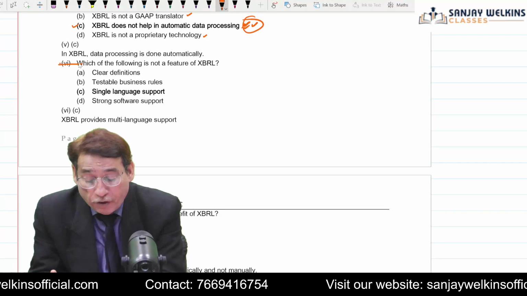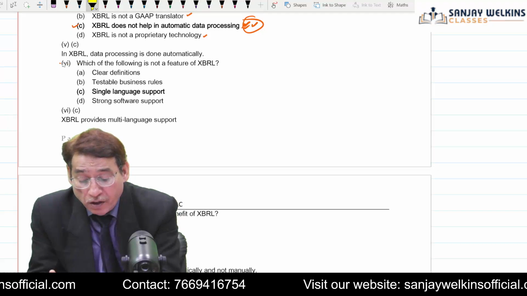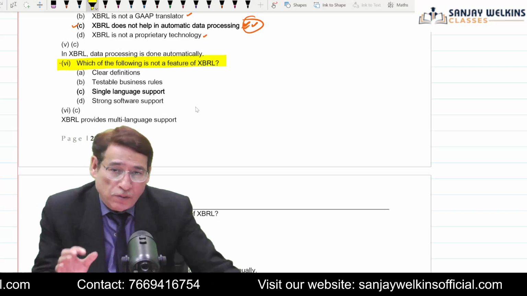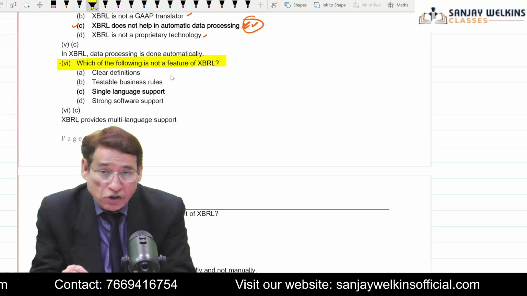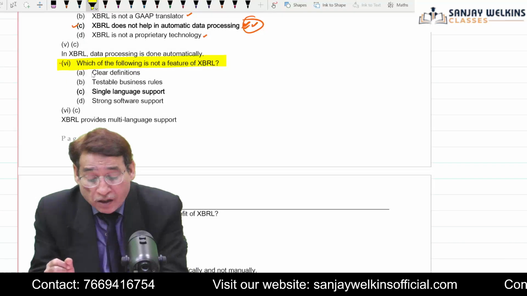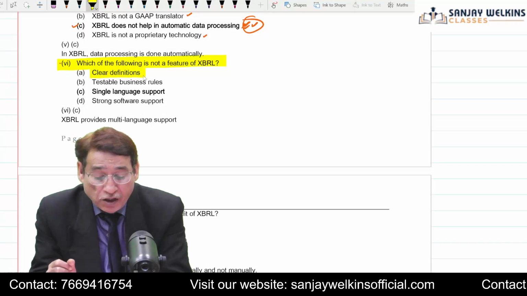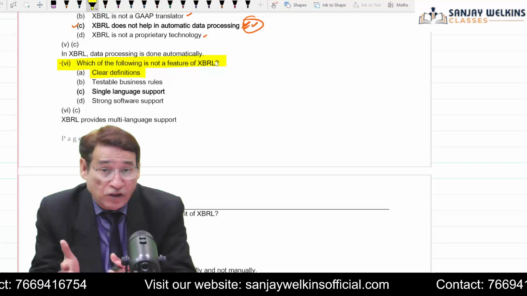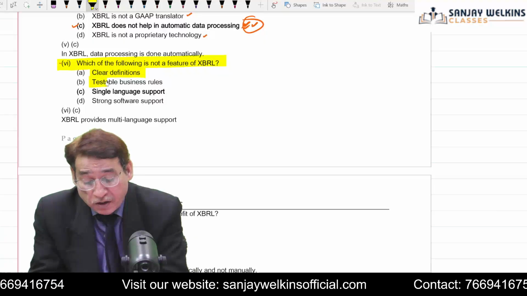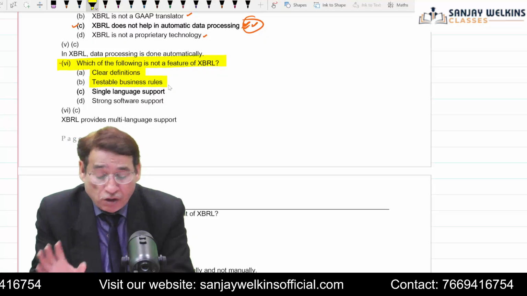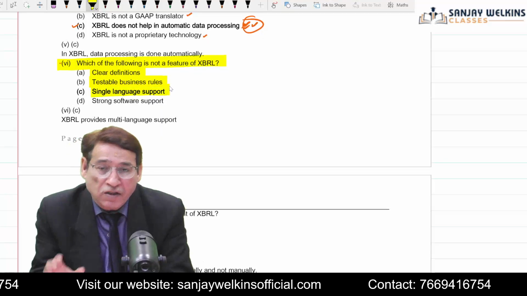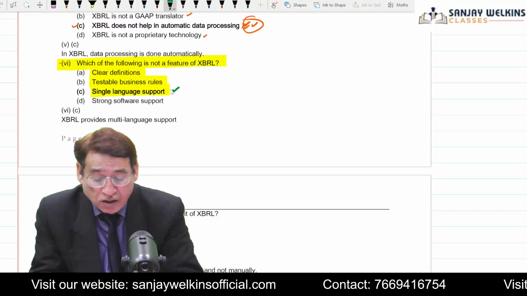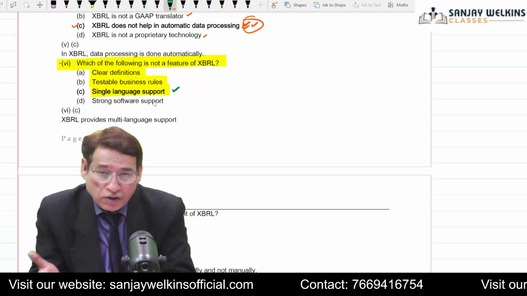Which of the following is not a feature of XBRL? Those among you who have gone through this particular chapter know that clear definition is very much a feature. Testable business rules is also a feature of XBRL. But single language support is incorrect because it gives multiple language support. So your answer will be single language support. Strong software support is also a feature.